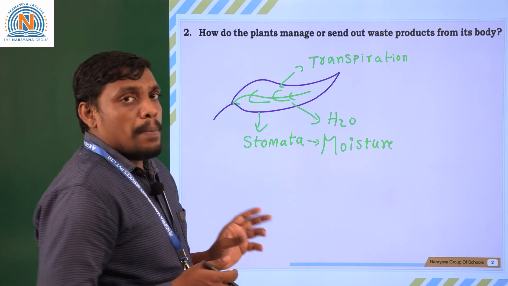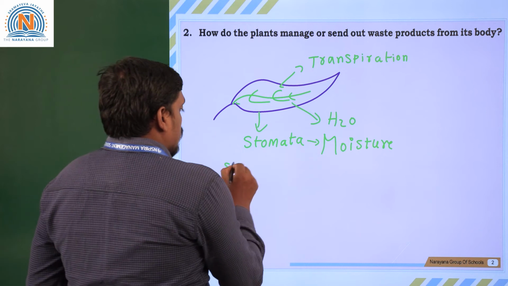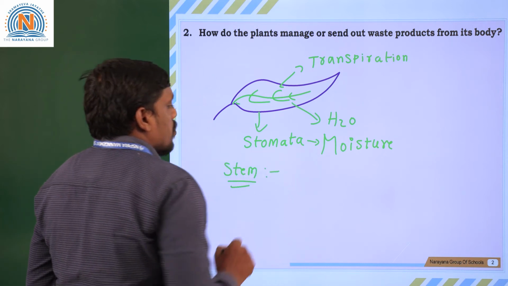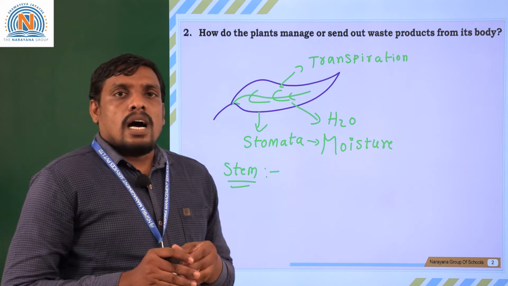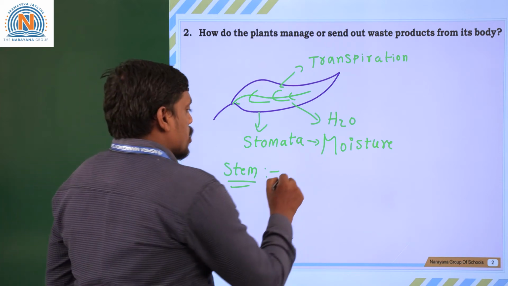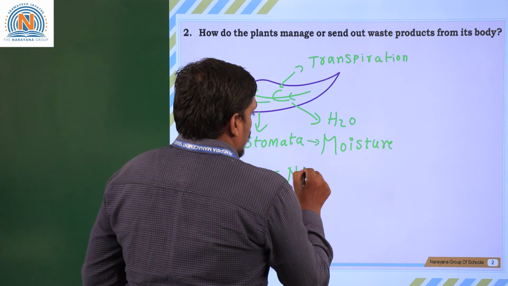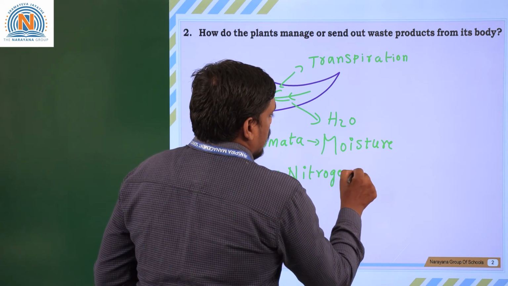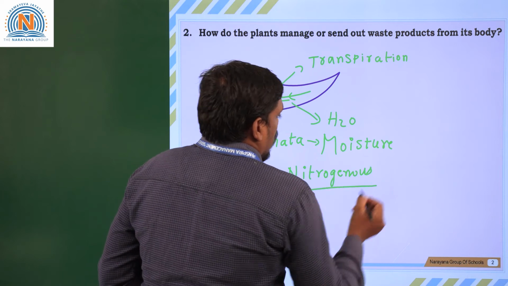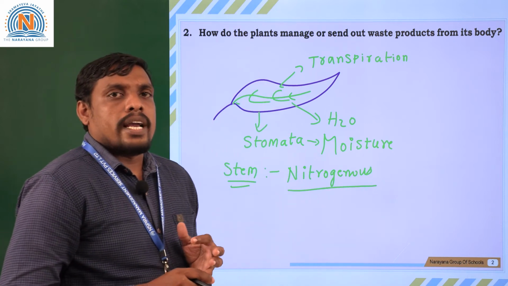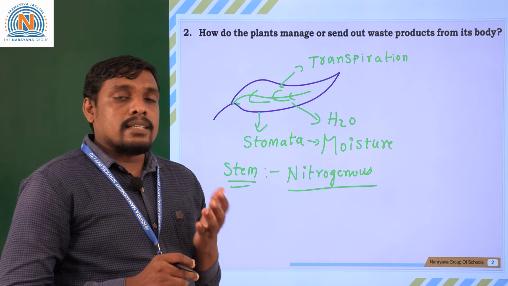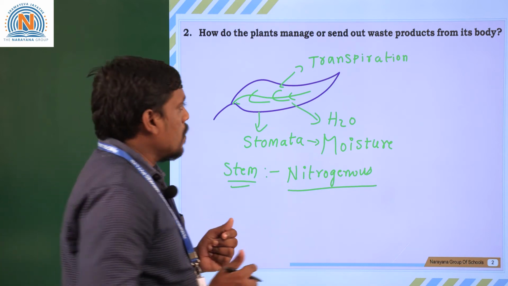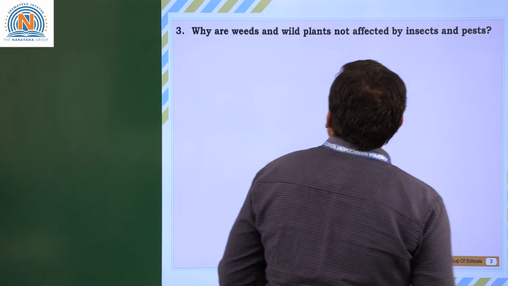Even the stem part of a plant excretes. Suppose we take a stem. The stem part of a plant excretes other kinds of nitrogenous waste products. Tannins, resins, latex, gums, these are all excretory or secretory substances of a plant that are made up of nitrogen. Moving to the next question, students.